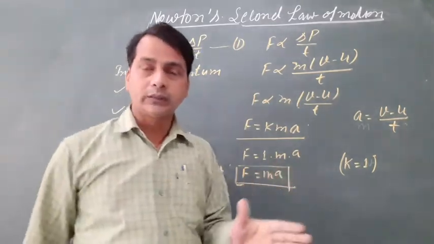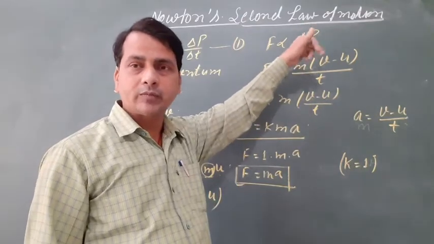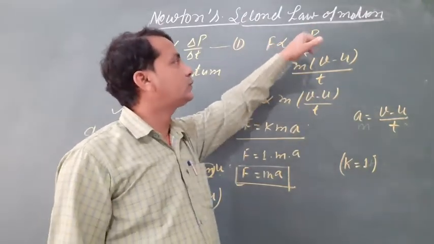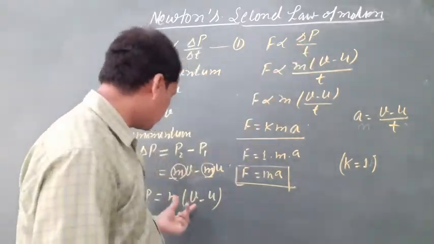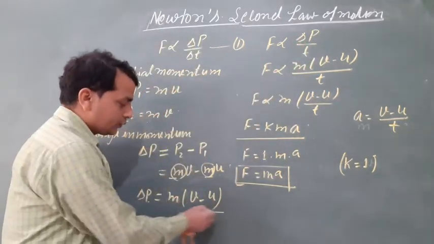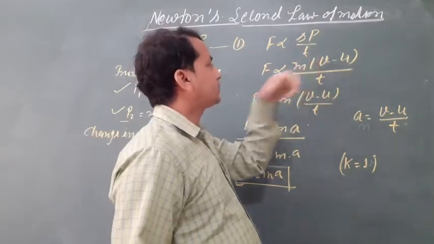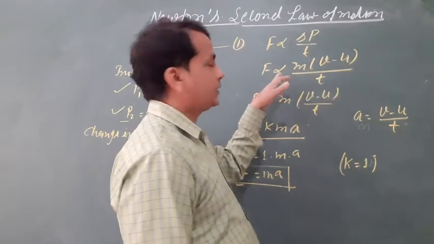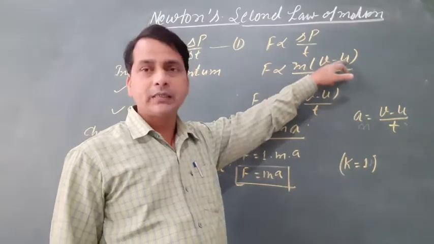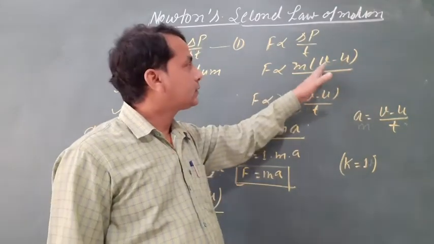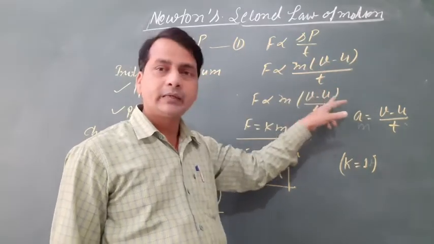According to Newton's second law of motion, force is directly proportional to the rate of change in momentum. F is proportional to delta P by t. Delta P is m into (v minus u), so put the value of delta P here. Then F is proportional to m (final velocity minus initial velocity) by time taken.